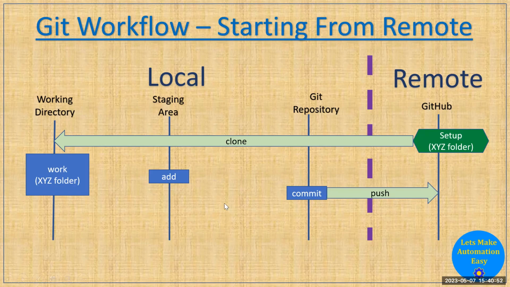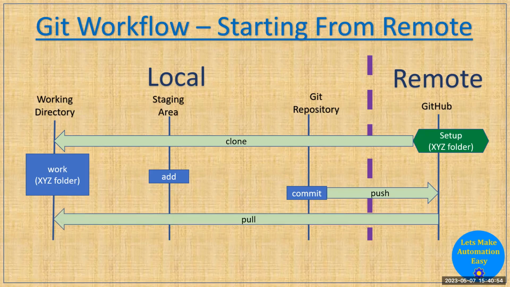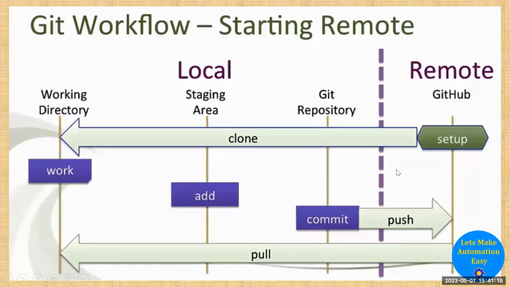For that purpose, whenever you are going to work on this repository, you should run a command called pull. The purpose of pull is that it will take the updated code from the remote repository to your local machine, and you can check it. This code is not available on your machine, but it is available on GitHub, and it will be copied to your local machine. So this is the command and this is the purpose, to manage the code on your machines here. Now this is the complete picture of what I told you, what is remote and local, given here.